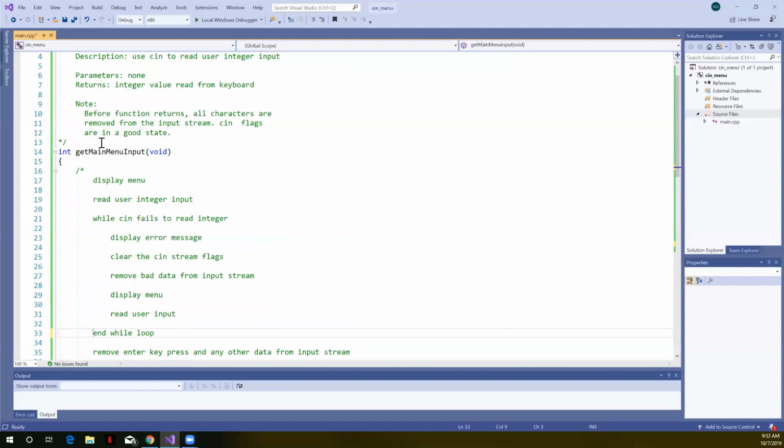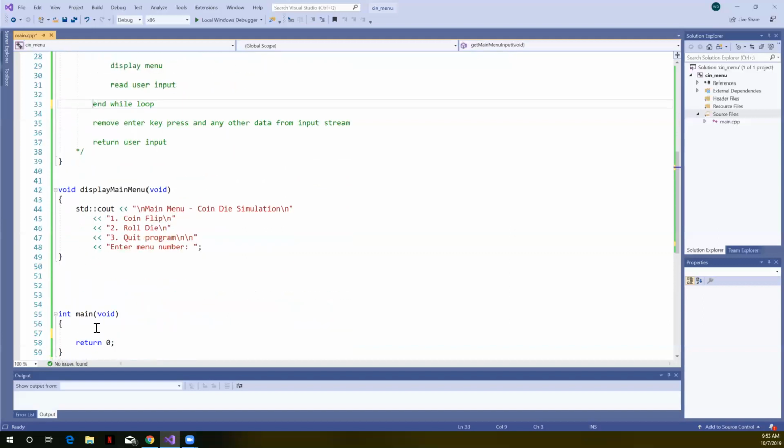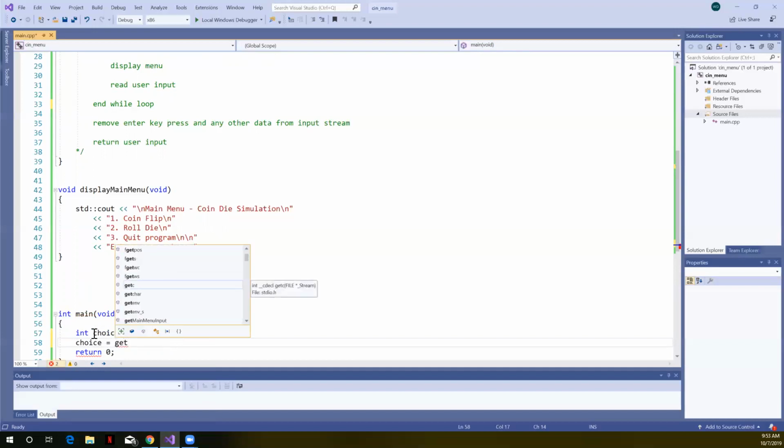So let's then call our get main menu input from main. Down here in main, I'm just going to create a variable called choice. And we're going to set choice equal to get main menu input, which is the name of our function. It doesn't require any parameters. Actually, maybe I'll just call this menu choice here.